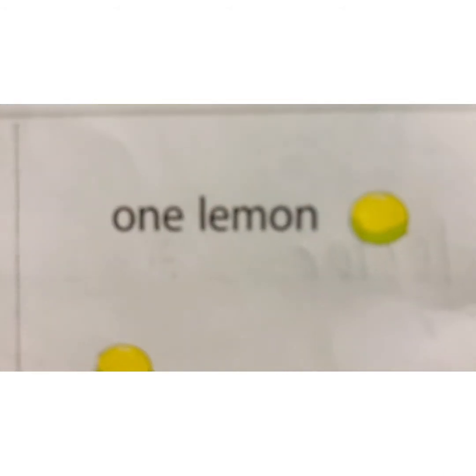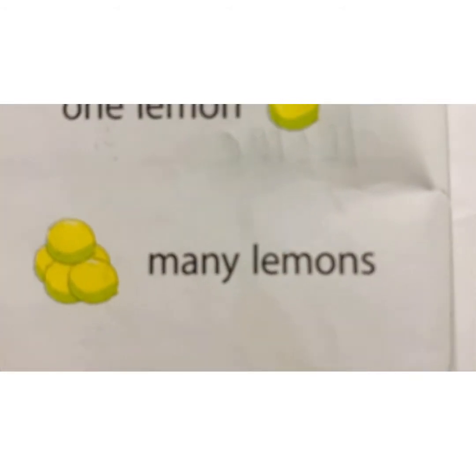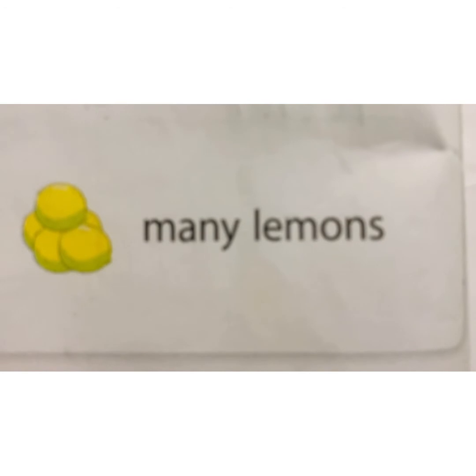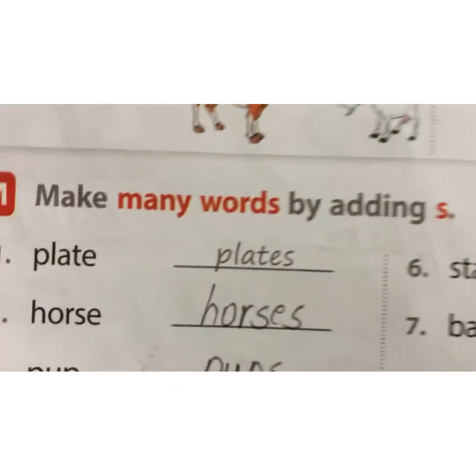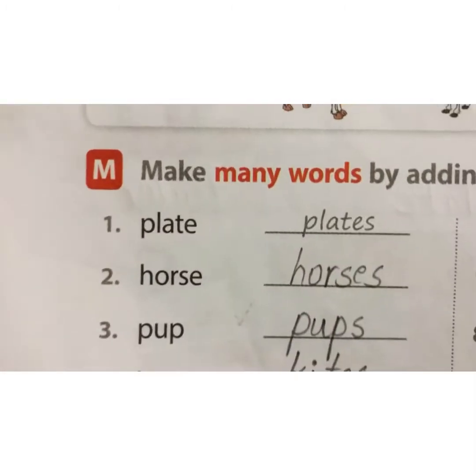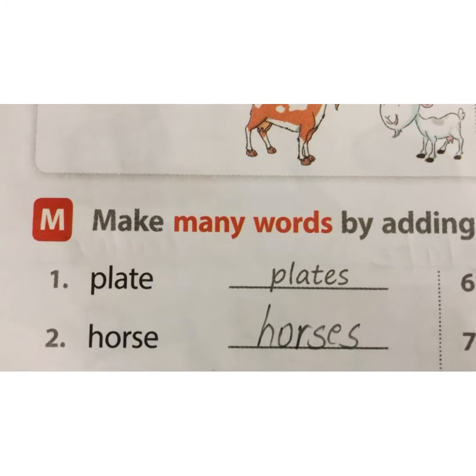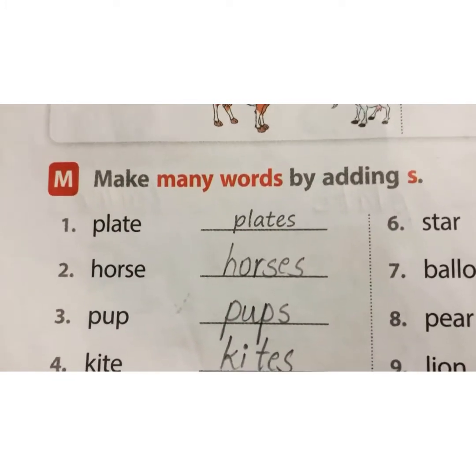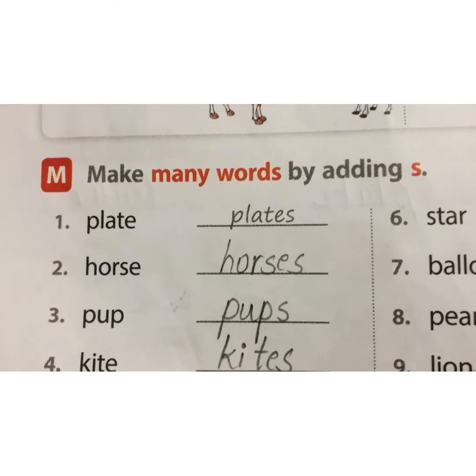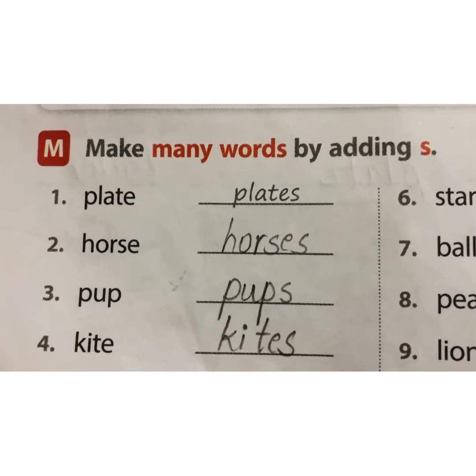Many goats. Similarly, one lemon, many lemons. We have added S to it. So, many lemons. That means more than one. So, similarly, we will solve our next question. M. Make many words by adding S. You have to just add S after each and every word in this question.